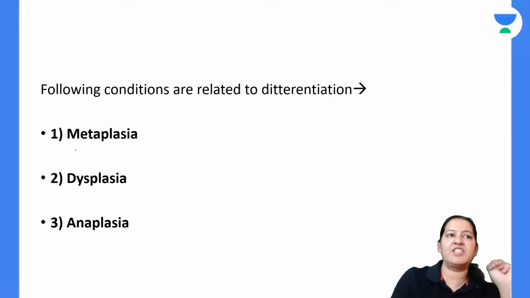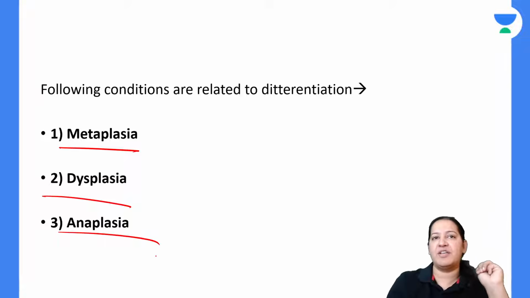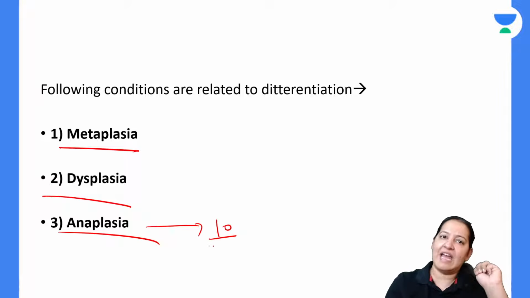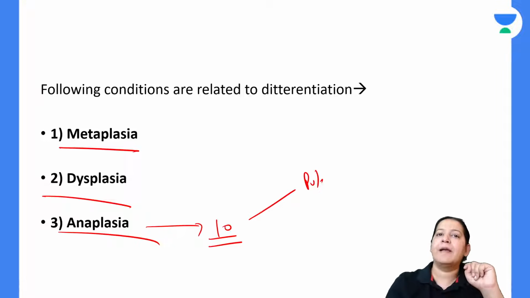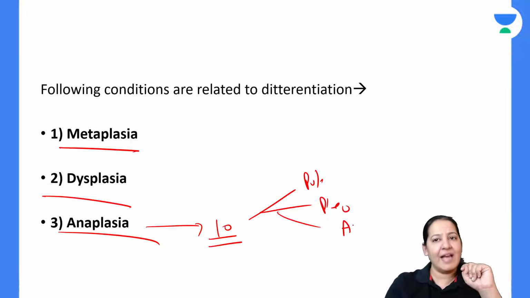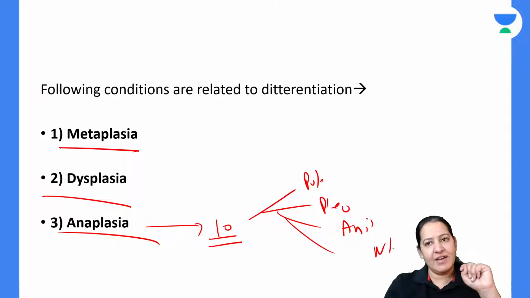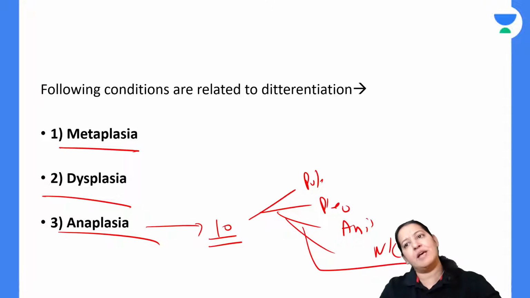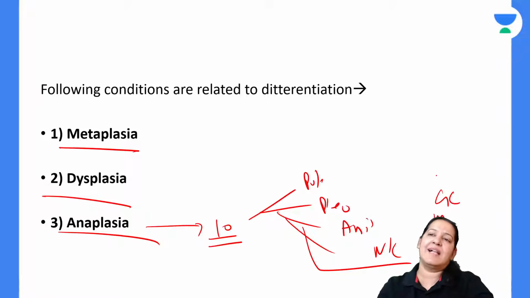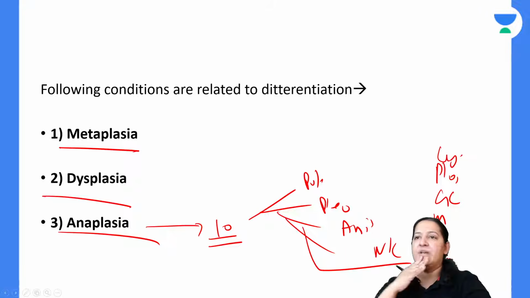Let me teach you a few more differences. Now, have you heard the three terms? Metaplasia, dysplasia and anaplasia. In anaplasia, I have told you the 10 features. What are the 10 features of anaplasia? It is loss of polarity, pleomorphism, anisonucleosis, NC ratio, hyperchromatism, mitosis, giant cells, ploidy, cytoplasmic mucin. These 10 features define anaplasia, right?